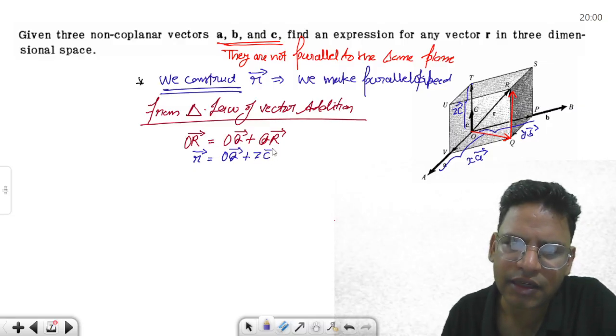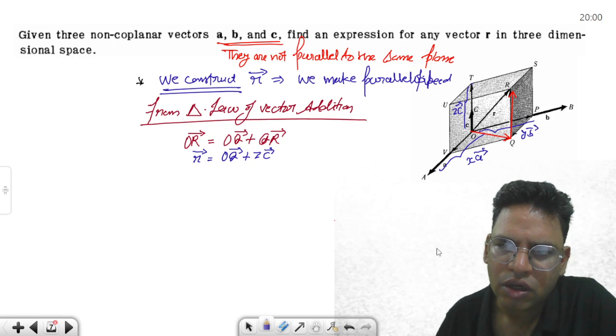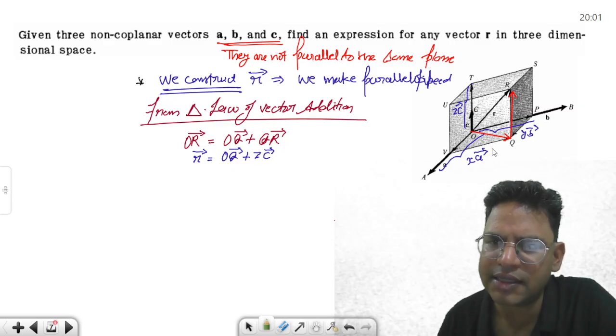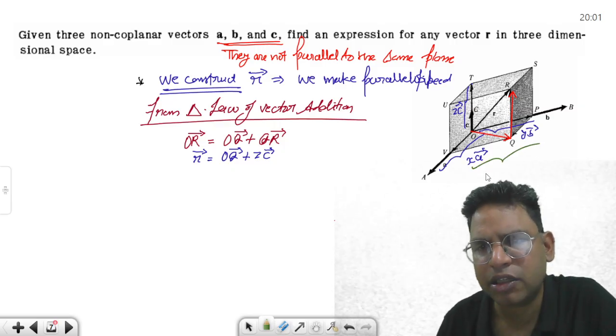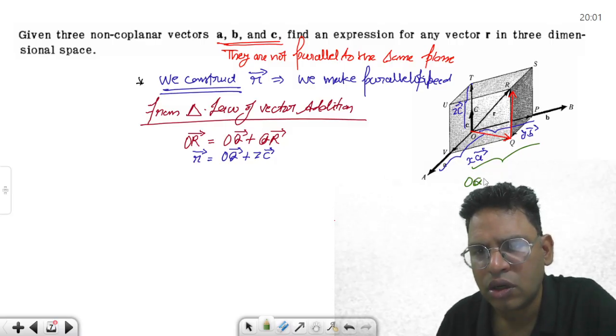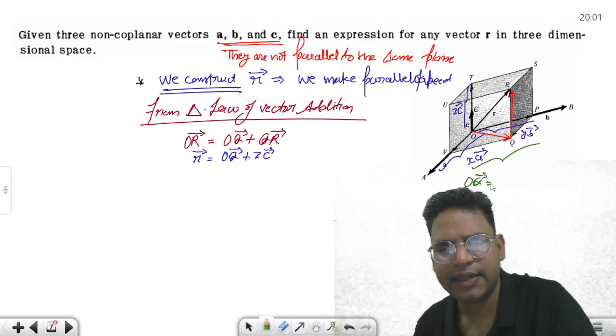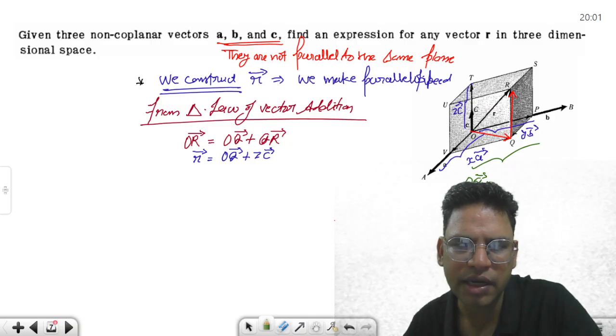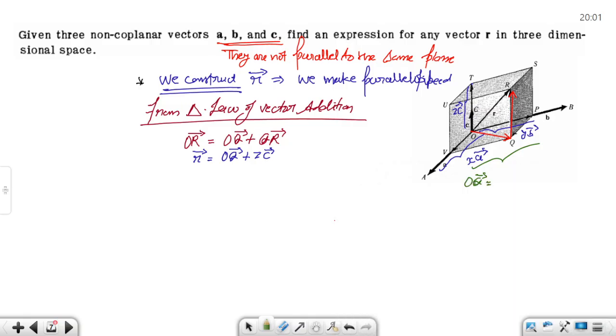times C vector. Okay, now in this AB, तो यहां पर अगर मैं बात करूं, what is OQ vector?